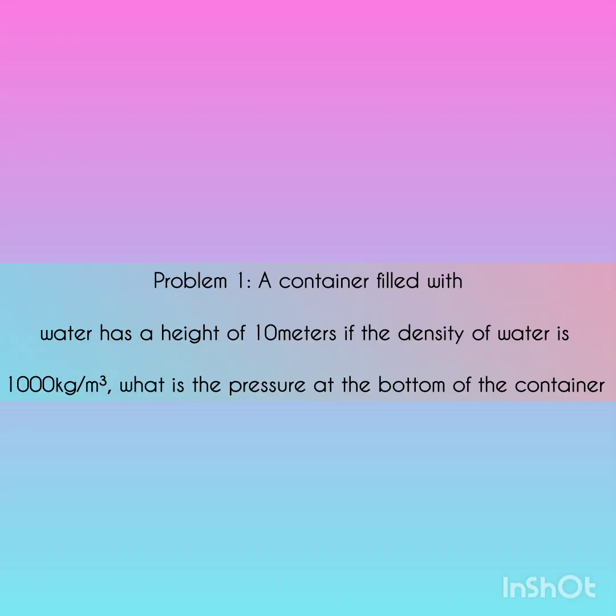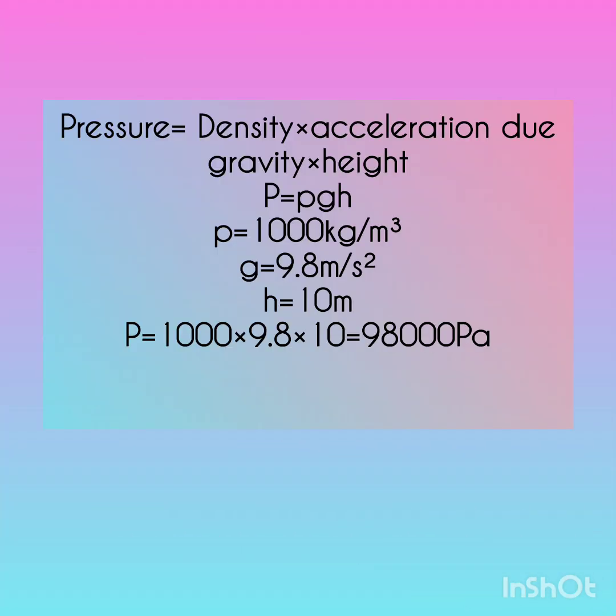Moving on to the first problem. A container filled with water has a height of 10 meters. If the density of water is 1000 kg per meter cube, what is the pressure at the bottom of the container? So now the formula for pressure in liquid is density times acceleration due to gravity times height. So with this, you can easily solve basic questions on pressure.